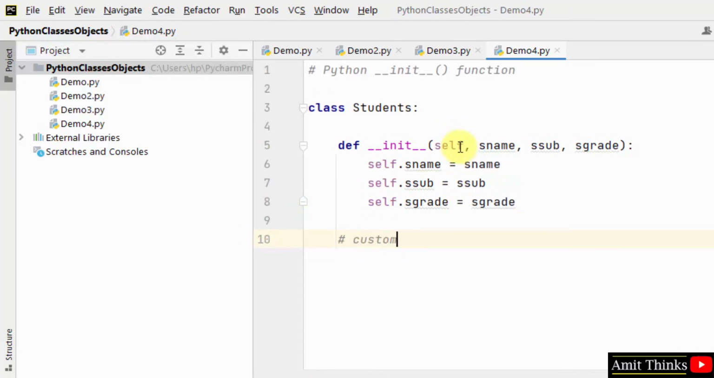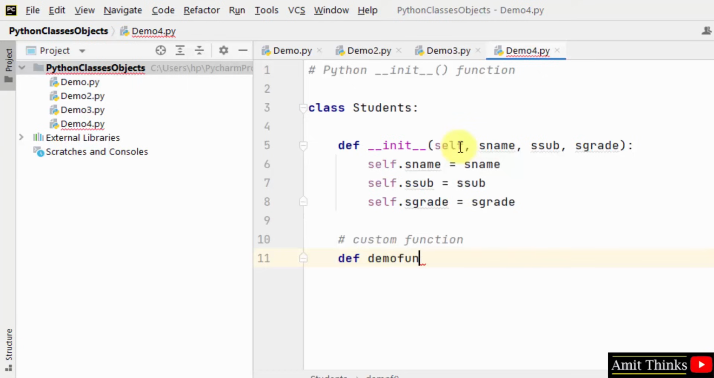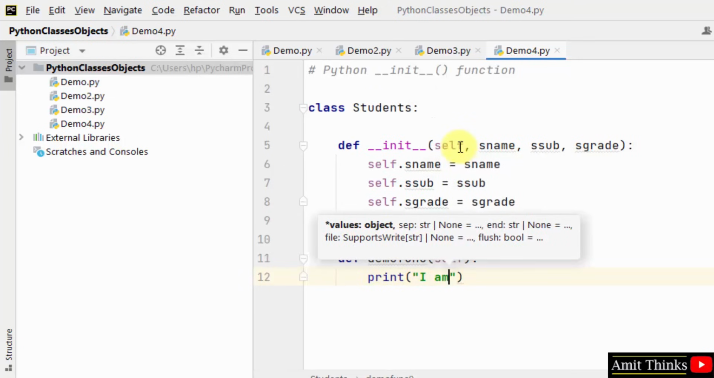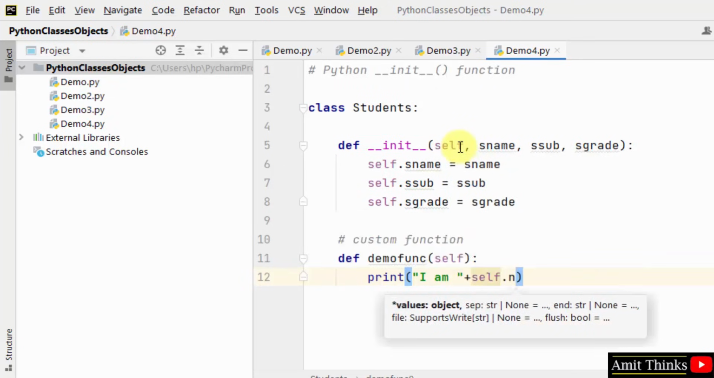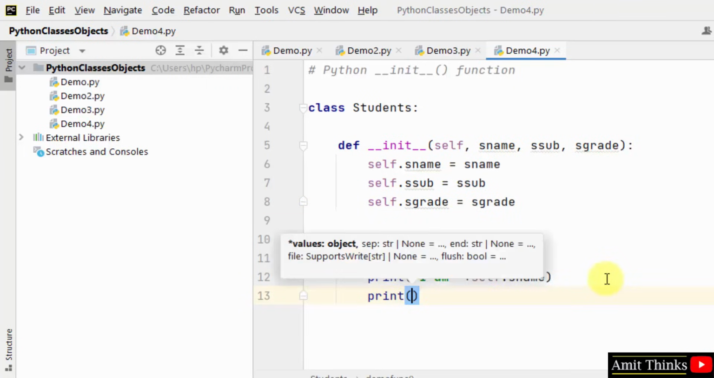Now let us create a custom function, a demo function. Okay, so I'll be creating def demo func. Within that, it took self again. Here we are accessing the values for student name as well as student subject.